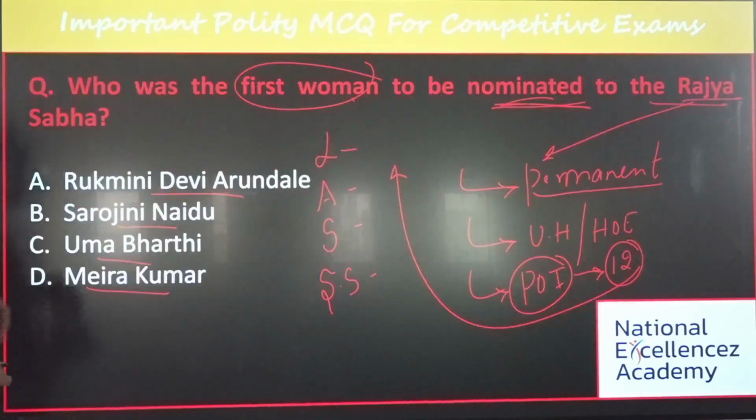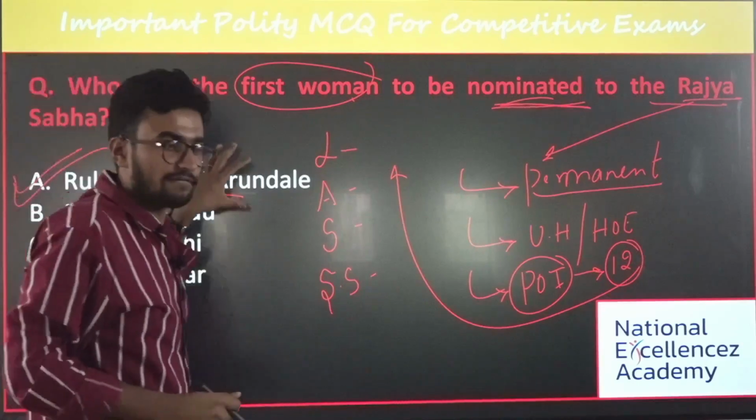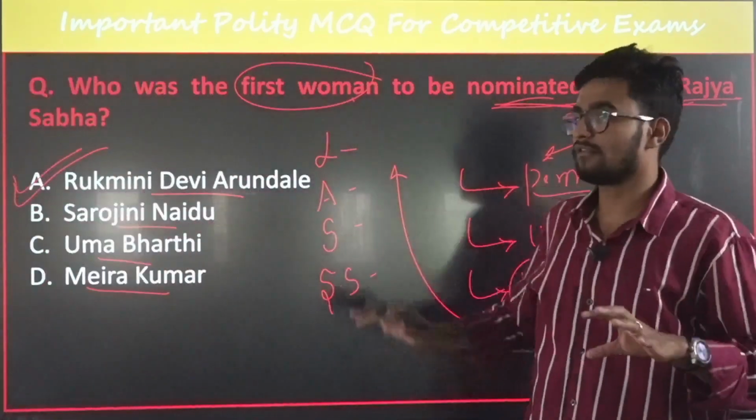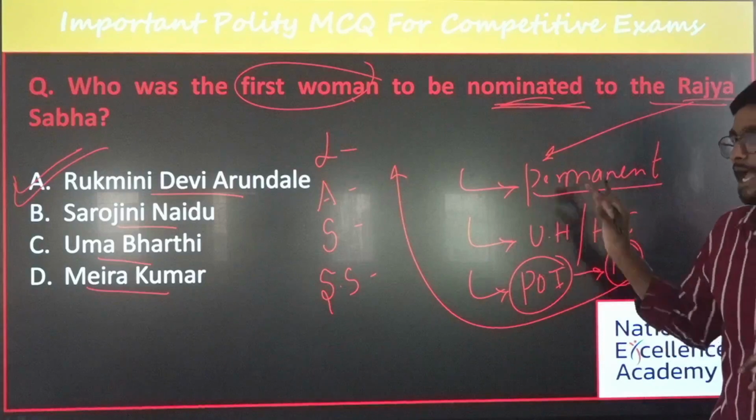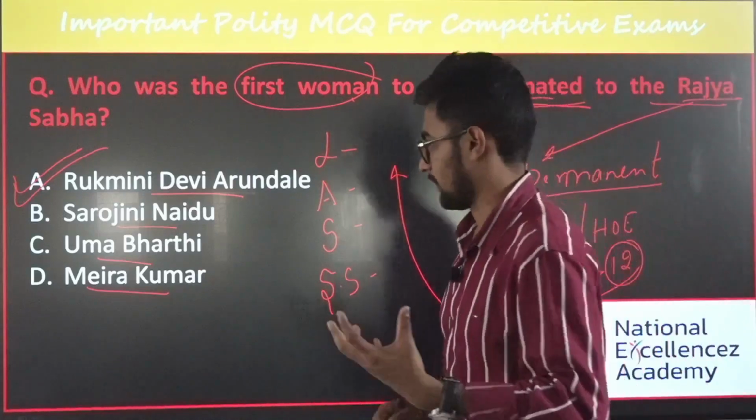What is the answer for this? The answer is that Rukmini Devi Arundale was the first nominated woman, nominated by the President of India based on the arts criteria.